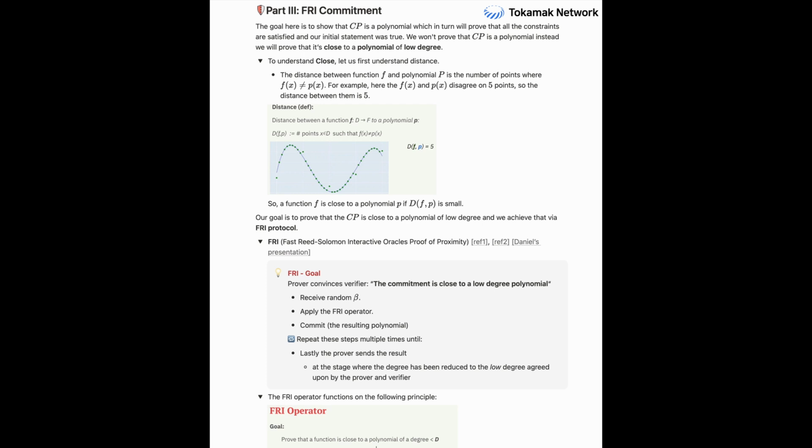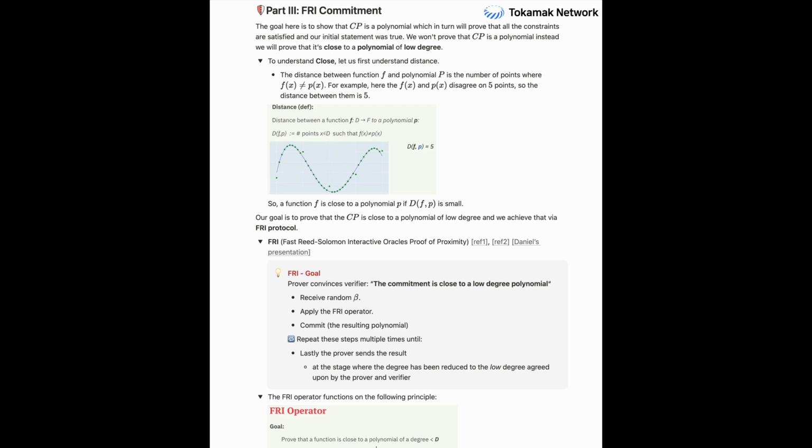But here's a subtle yet really critical point you mentioned earlier based on that discussion source. STARKs don't necessarily prove the CP is exactly a low-degree polynomial, but rather that it's close to one. What does closeness actually mean here? Good question. Think of it this way. The distance between two functions is simply the number of points where they disagree. So if a function f is close to a polynomial p, it just means they disagree on only a small, sort of negligible fraction of points in that large domain we evaluated on. Okay, so not necessarily identical everywhere, but very, very similar.